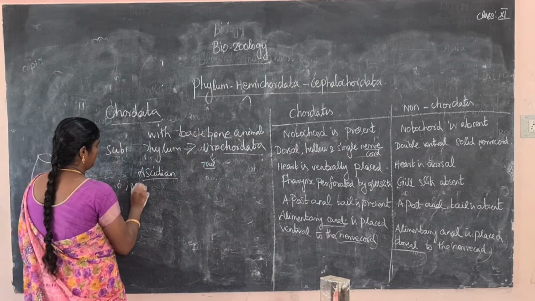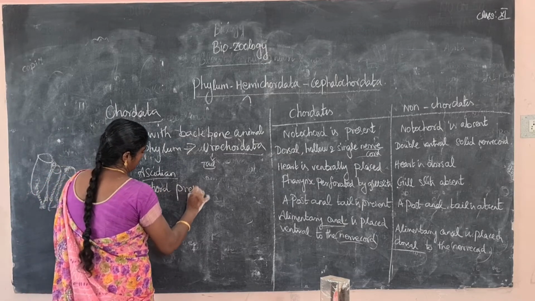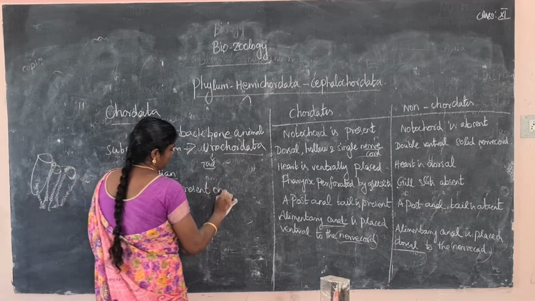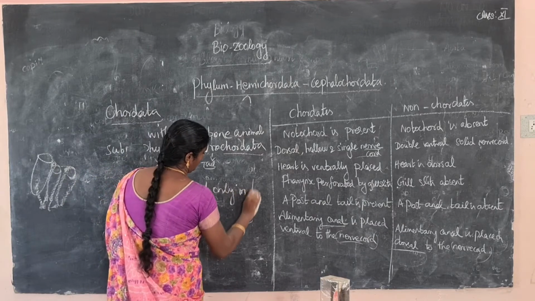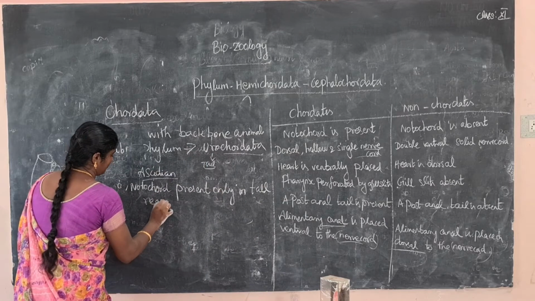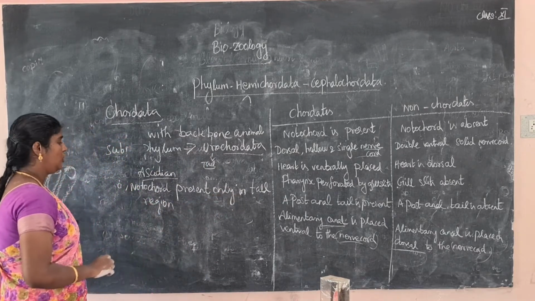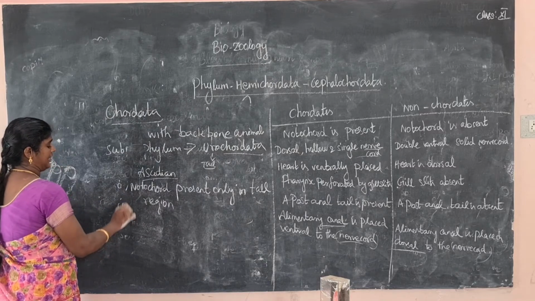Notochord is present only in the tail region.